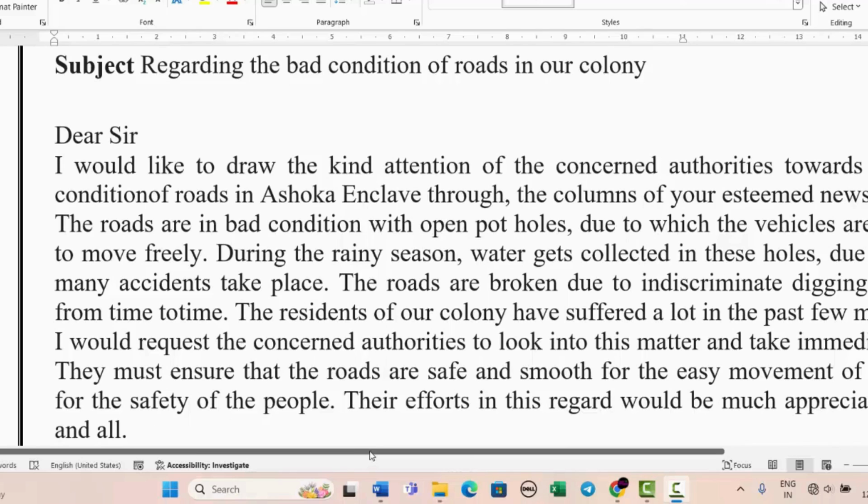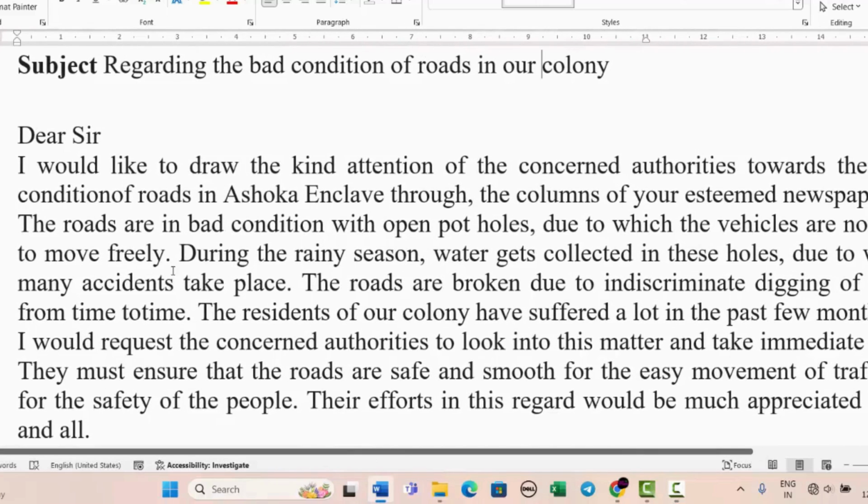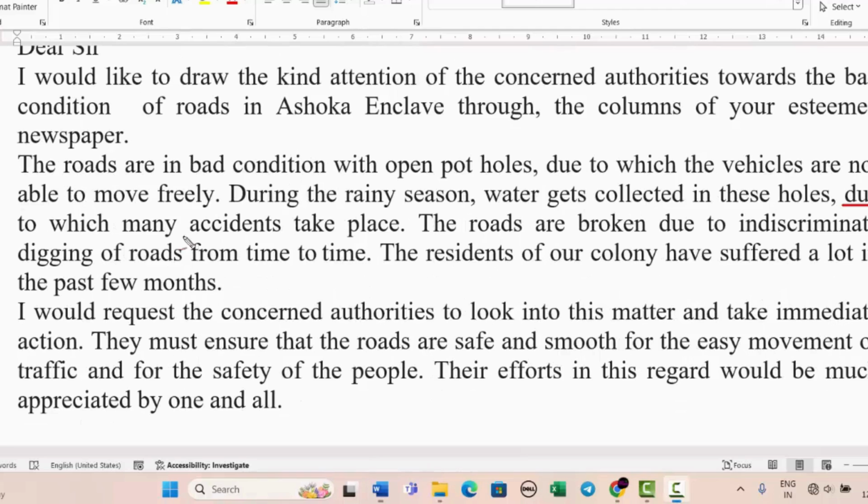Dear sir, I would like to draw the kind attention of the concerned authorities towards the bad conditions in Ashoka Enclave through the columns of your esteemed newspaper. The roads are in bad condition, with open potholes, due to which the vehicles are not able to move freely. During the rainy season, water gets collected in these holes, due to which many accidents take place.